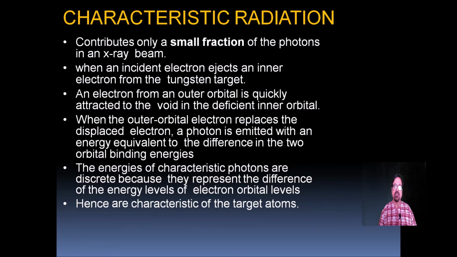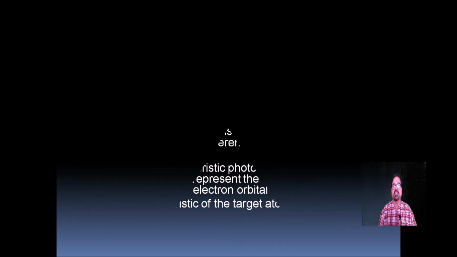When the outer orbit electron replaces the displaced electron, a photon is emitted with an energy equivalent to the difference in the two orbital binding energies. Now, the energies of the characteristic photons are discrete because they represent the difference of the energy levels of the electron orbital levels, and hence the characteristic of the atom is seen.